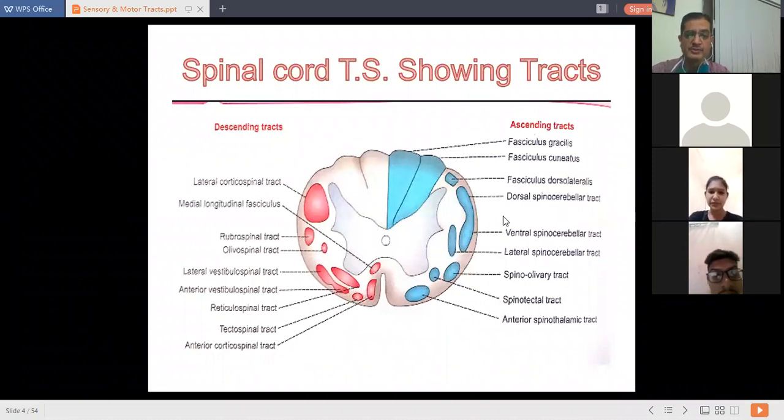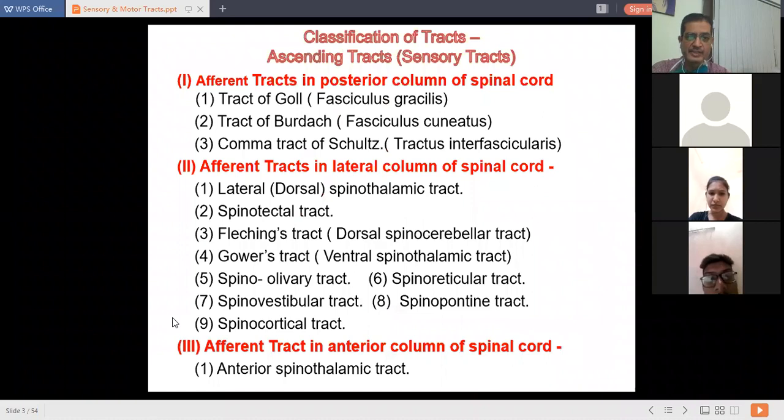Among the sensory tracts, the anterior column of the spinal cord contains the anterior spinothalamic tract, and there are small tracts present in the lateral column. So these are the ascending tracts. You can take a screenshot of this spinal cord and study it well. Of the afferent tracts in the posterior column, we are going to study three tracts in detail: tract of Gall, tract of Burdach, then comma tract of Schultz.